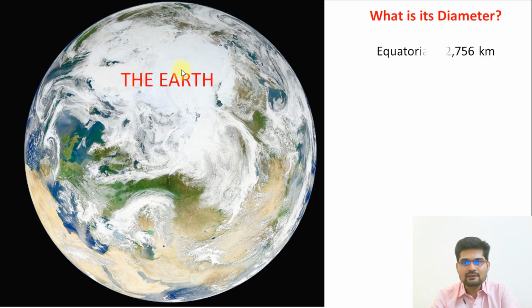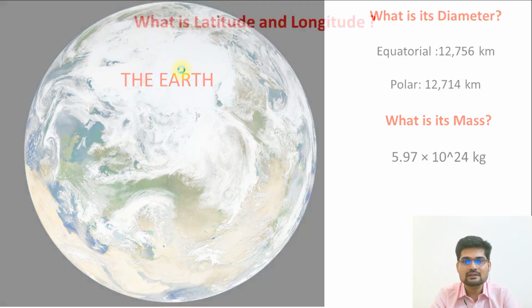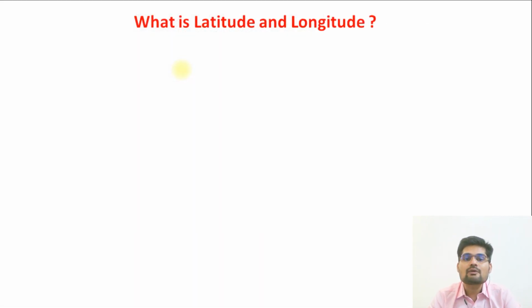So what is its diameter? The equatorial diameter of Earth is 12,756 kilometers. Polar diameter is 12,714 kilometers. What is its mass? The mass is 5.97 into 10 to the power 24 kg. So that's important here.